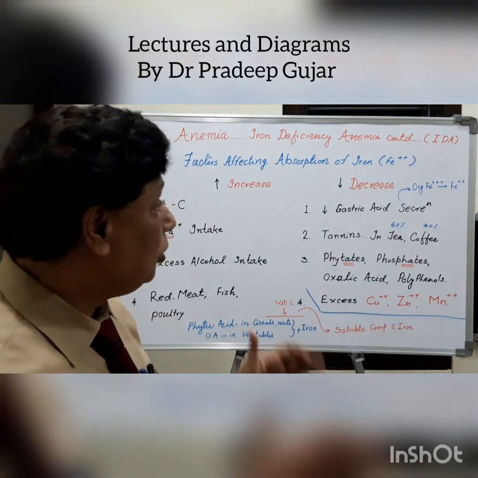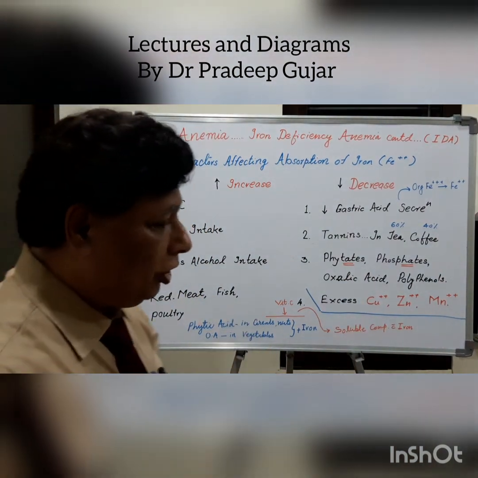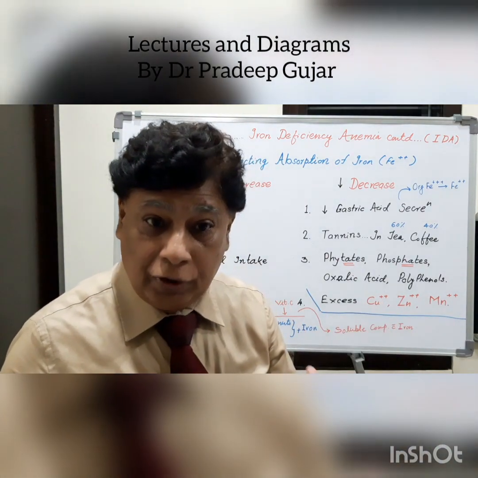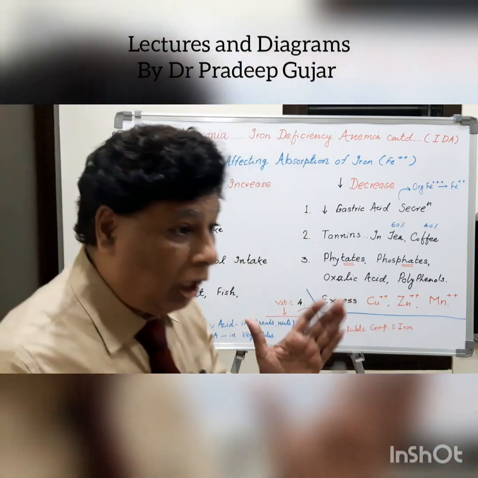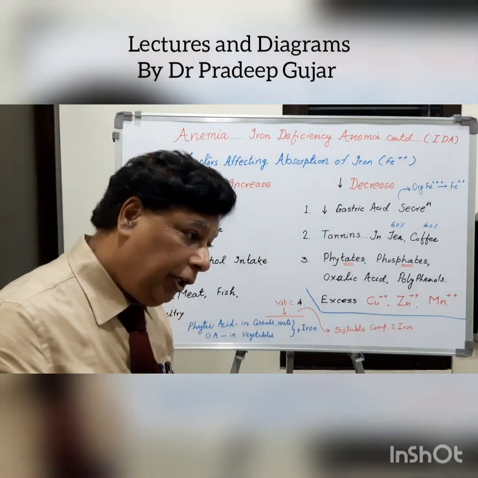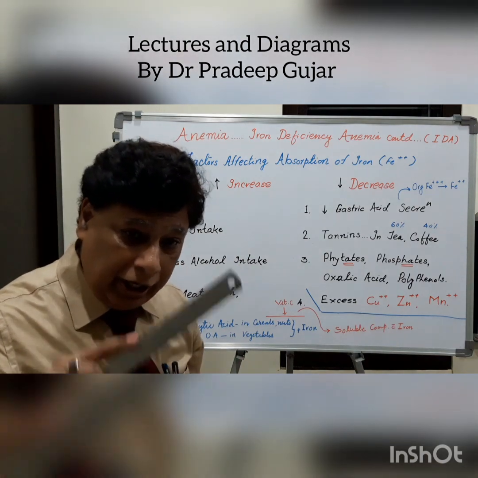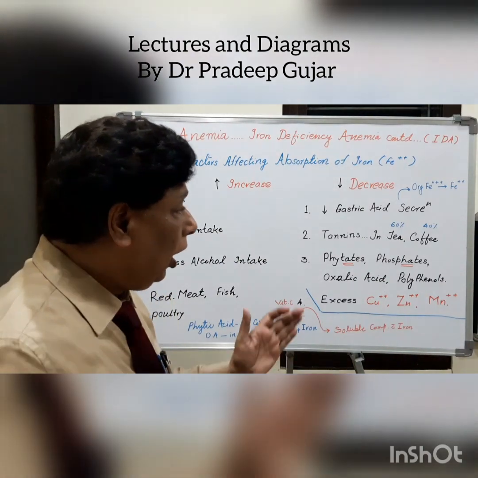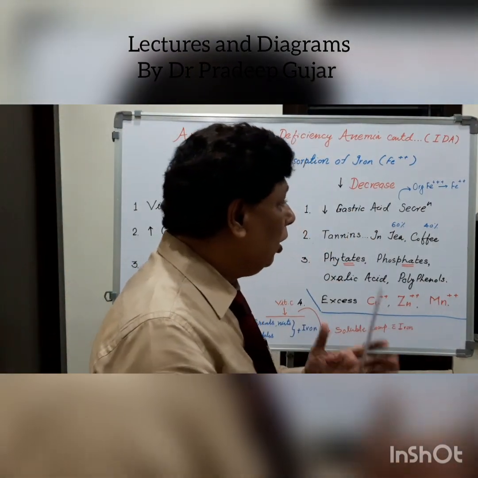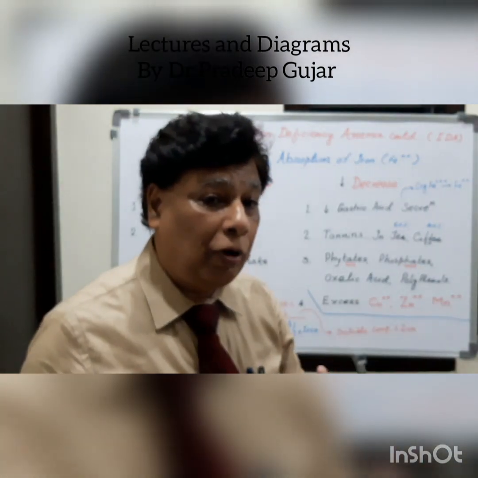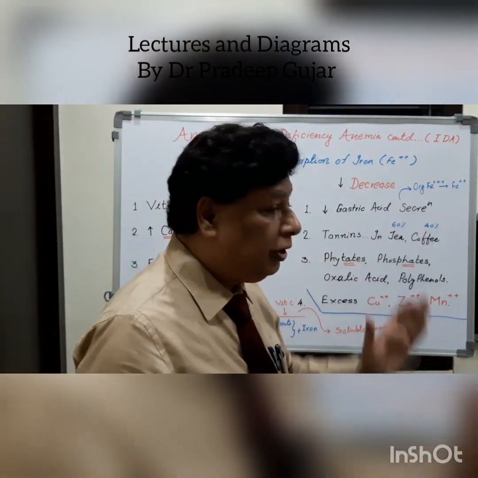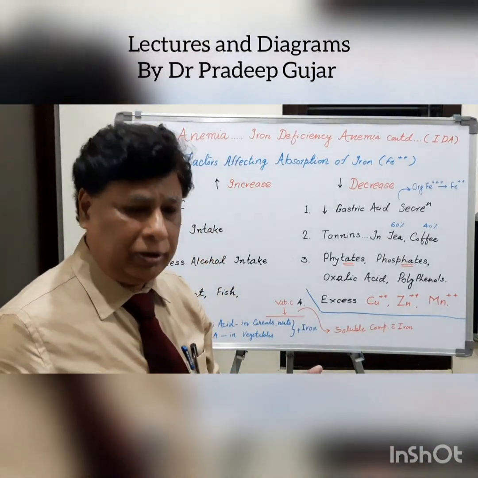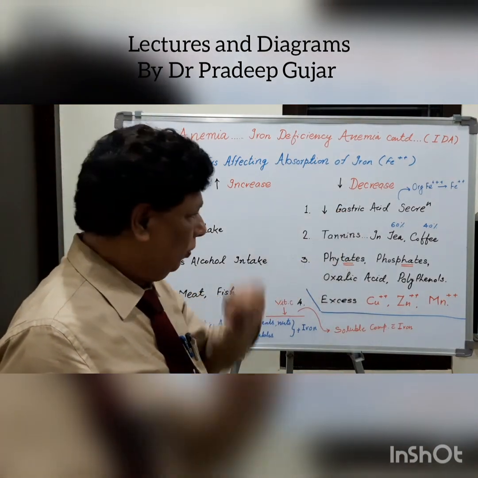But what is the role of gastric acid? The gastric acid directly acts on the complex compounds, vegetable compounds, where the iron is already incorporated. The iron is separated, which is otherwise in the ferric form, and this ferric form iron is then reduced to ferrous form, and ferrous form is the soluble form of the iron. So gastric acid has that role.